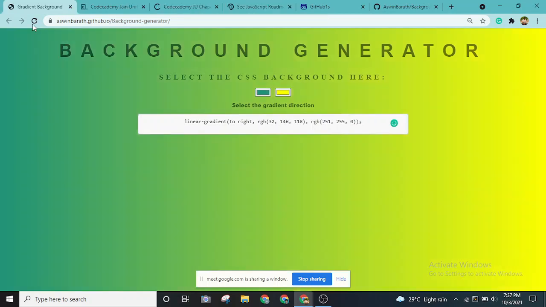Whenever I refresh it, it won't save; it will go back to the previous yellowish and orange background, because this is a purely front-end project, only using HTML, CSS, and JavaScript. It is static, so the changes made will go away soon. If you want the changes to be permanent, that's when you will be using a backend and database.